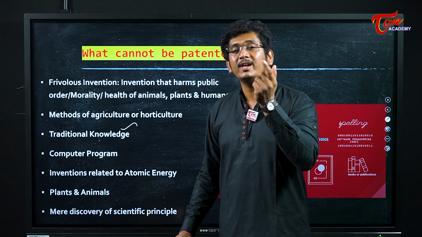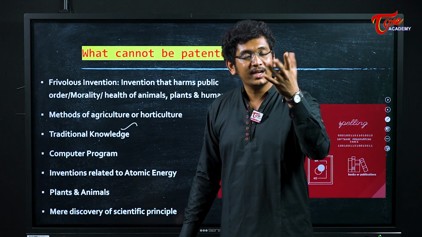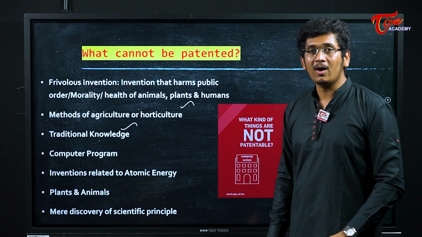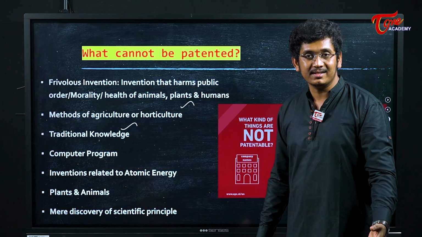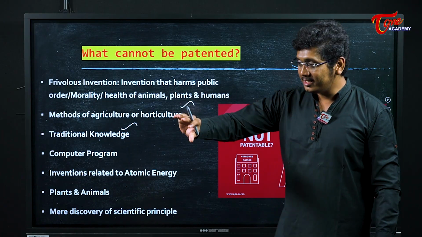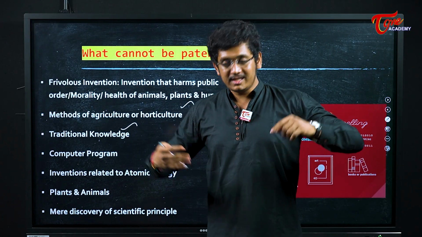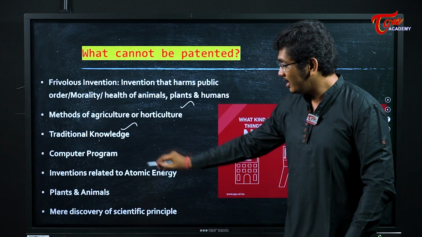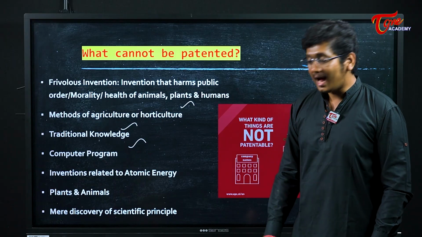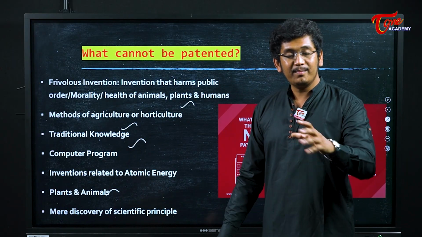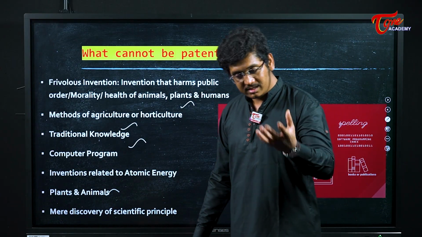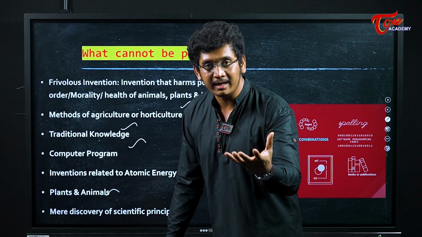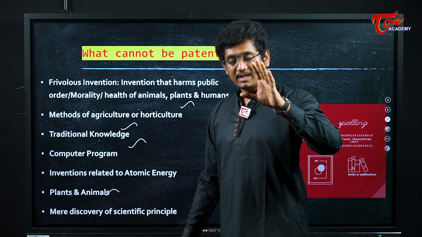Imagine we use turmeric for healing our wounds. No one can protect the healing properties of turmeric. Next, agriculture and horticulture methods that farmers practice. No one can patent that this is a method I have invented, this is the cross-pollination method of plants that I have invented. No one can do that. Computer programs cannot be patented. And plants and animals. If you are breeding a new animal, no one can say that this is my patent and my company will only produce this particular type of chicken. No, you cannot say that this is your property.